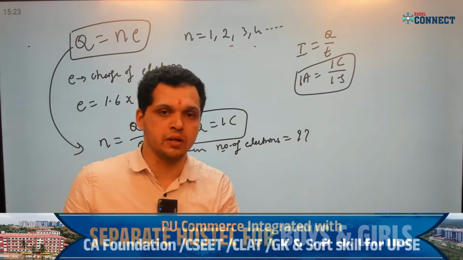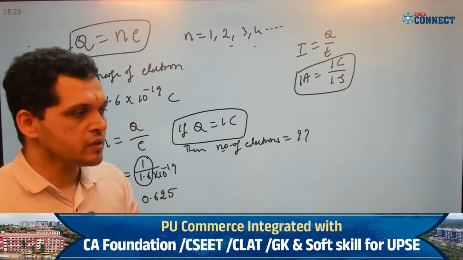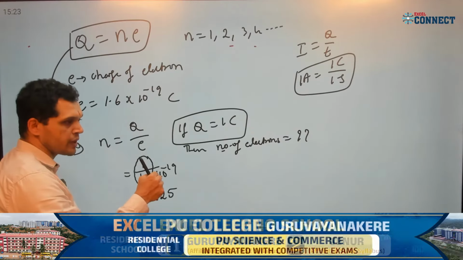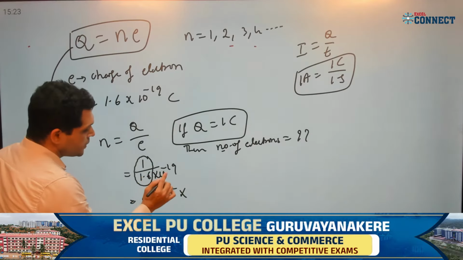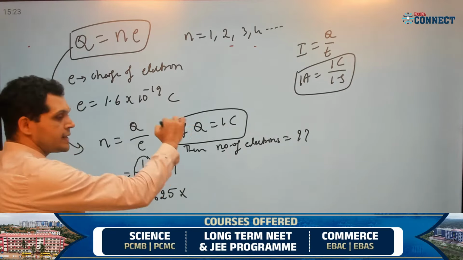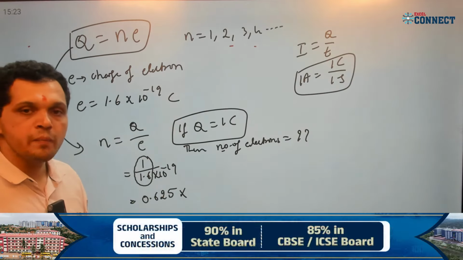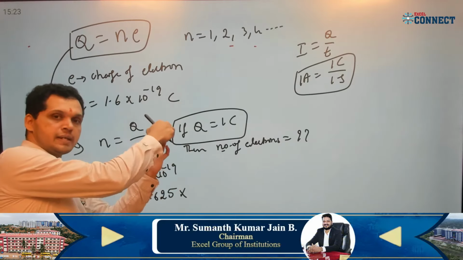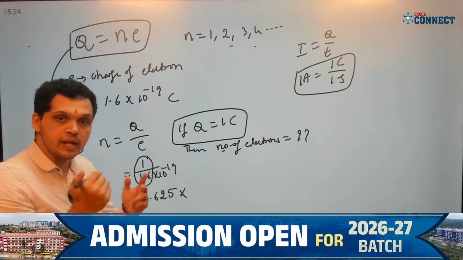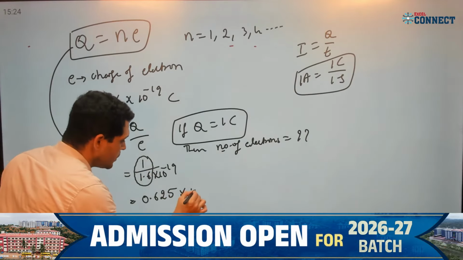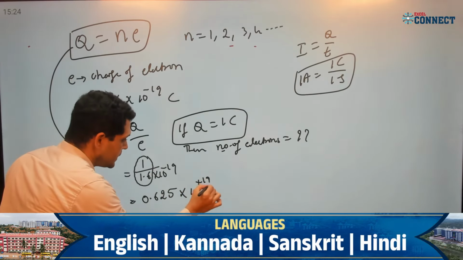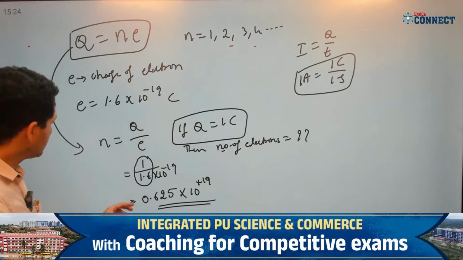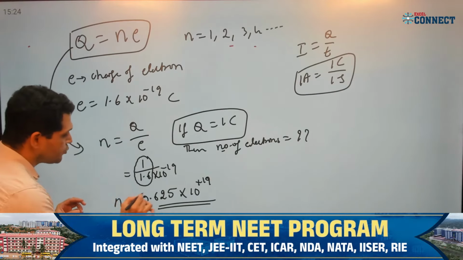This is a standard number; we should remember it. 1 by 1.6 is 0.625 into 10 power minus 19. If I take it to the numerator, 10 power minus 19 becomes 10 power plus 19, correct? What is this? This is the number of electrons.